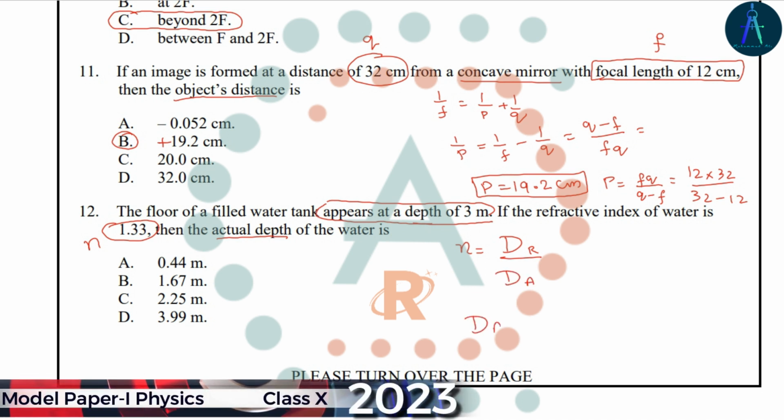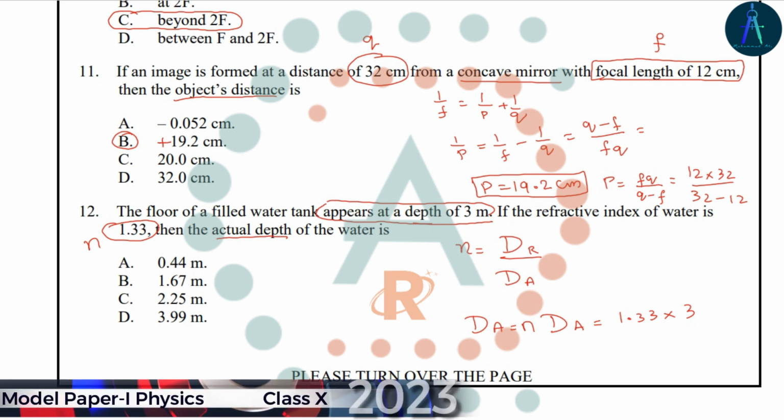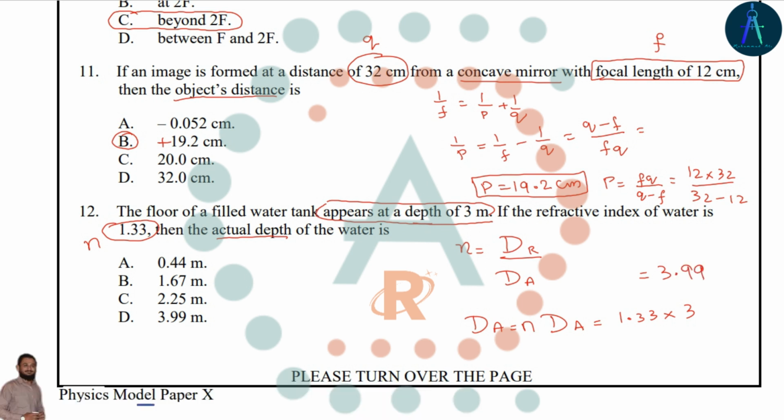So the real depth will be equal to N times dA. So N is 1.33 multiplied by the apparent depth, which is 3. So 1.33 multiplied by 3 is equal to 3.99 meters. So the correct answer is option D.